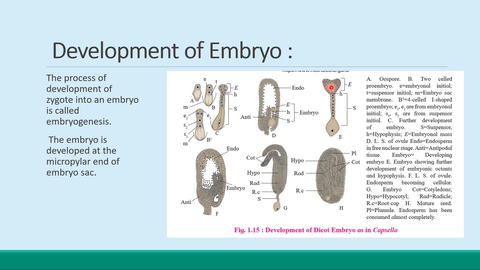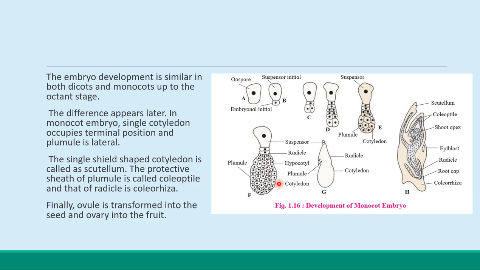It becomes heart shaped, which then forms two lateral cotyledons and a terminal plumule. And then it converts into a curvature of the embryo and it appears horseshoe shaped. The embryo development is similar in the dicots also and in the monocots also.